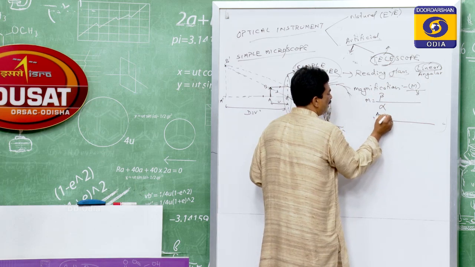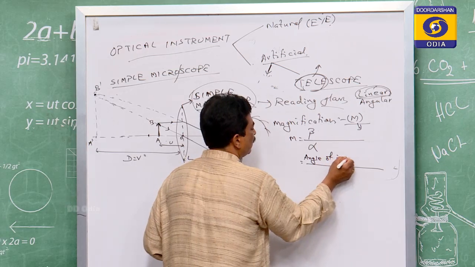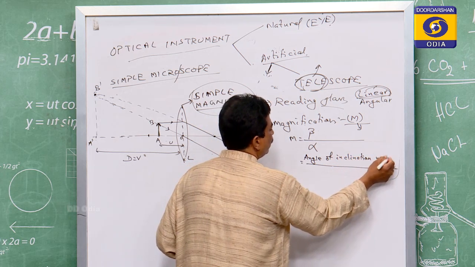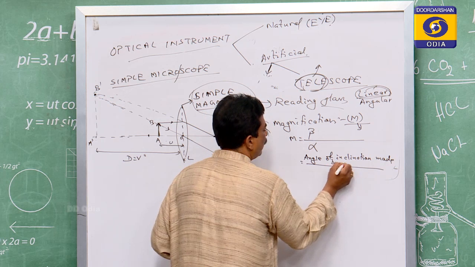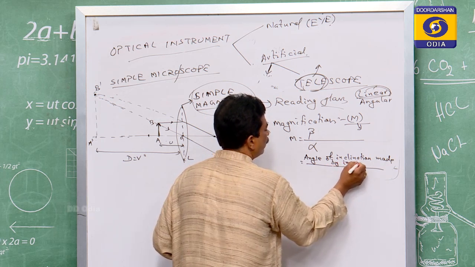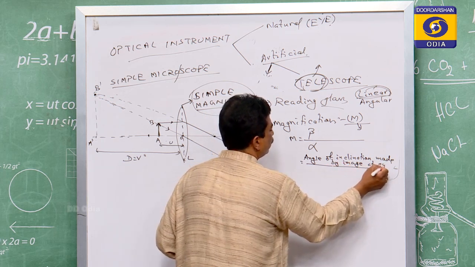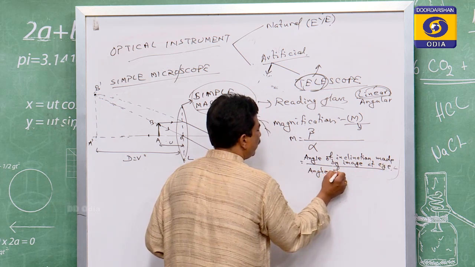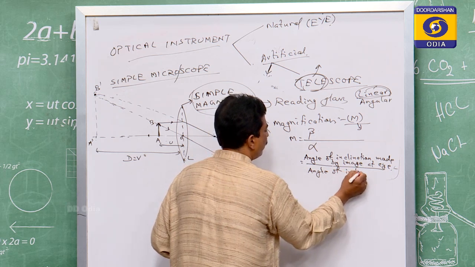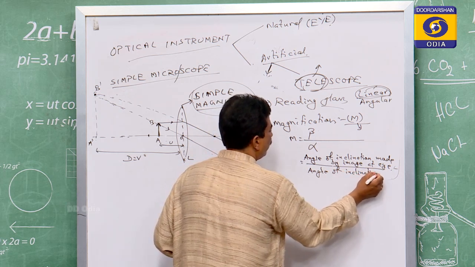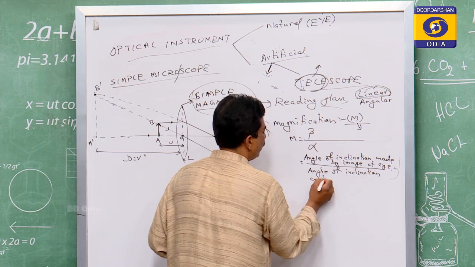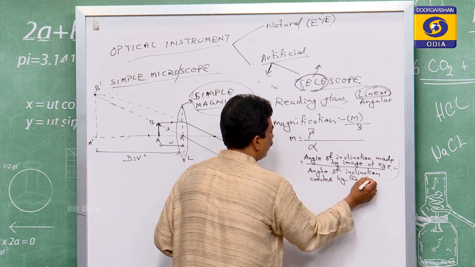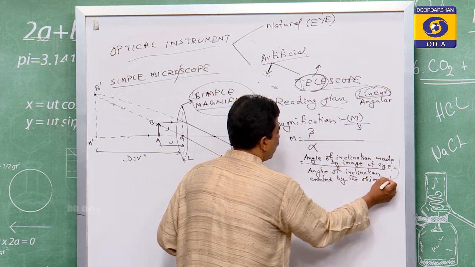Beta is the angle of inclination made by the image at the eye, and alpha is the angle of inclination created by the object at the eye.